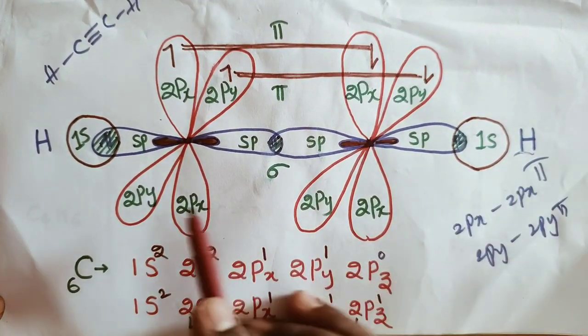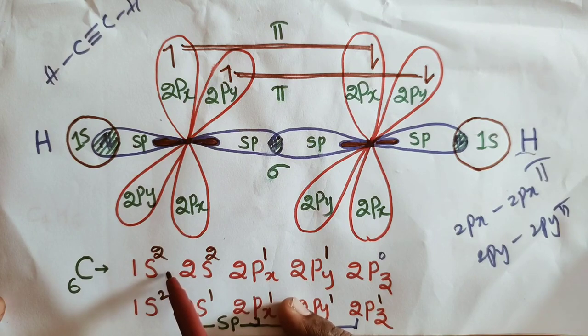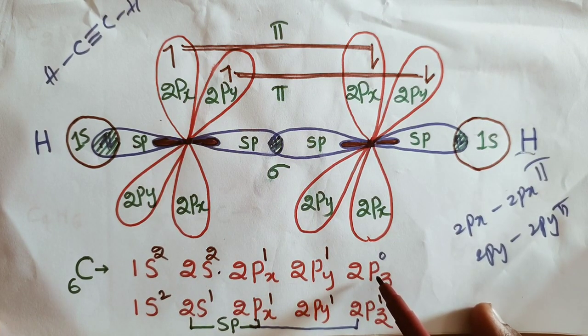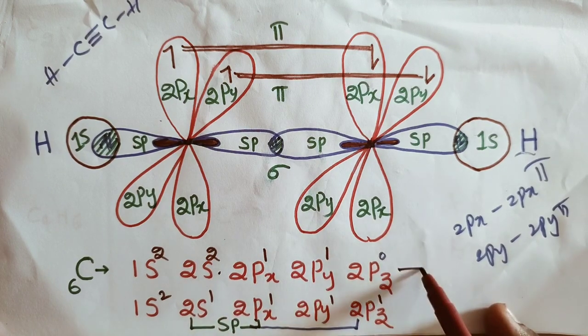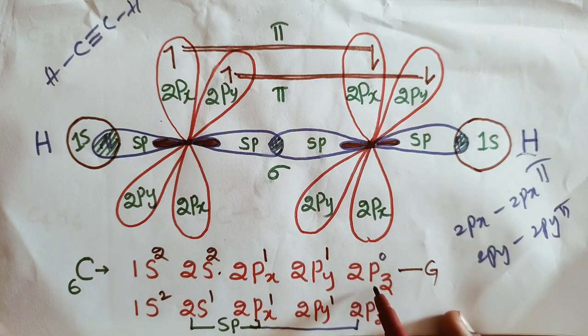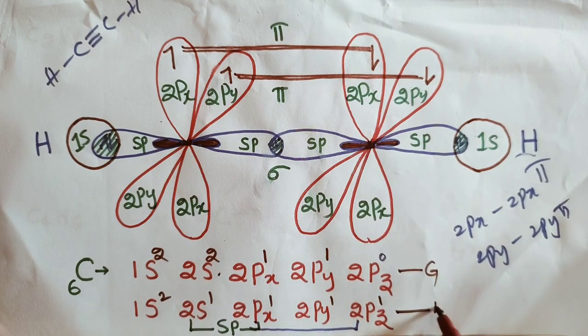The atomic number of carbon is 6, and its electron configuration in the ground state is 1s2, 2s2, 2px1, 2py1, 2pz0. In the excited state, one electron jumps from the 2s orbital to the 2p orbital, giving 1s2, 2s1, 2px1, 2py1, 2pz1.